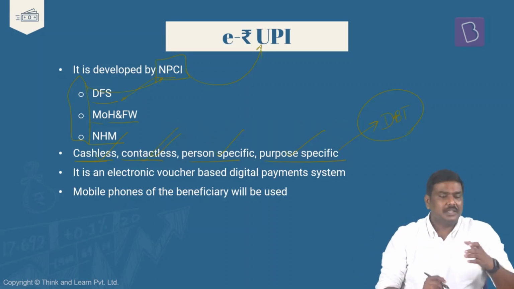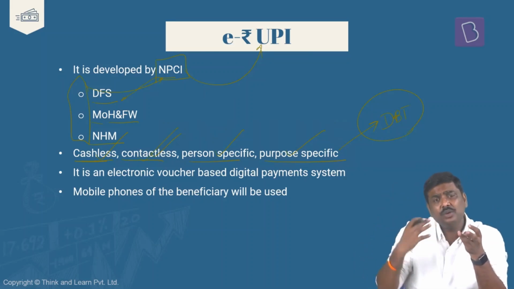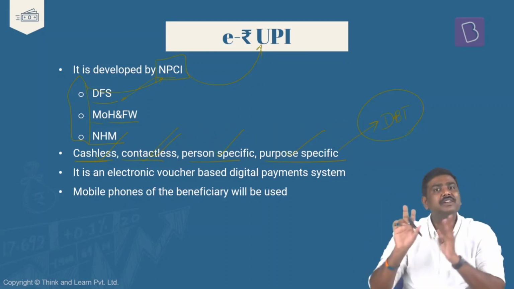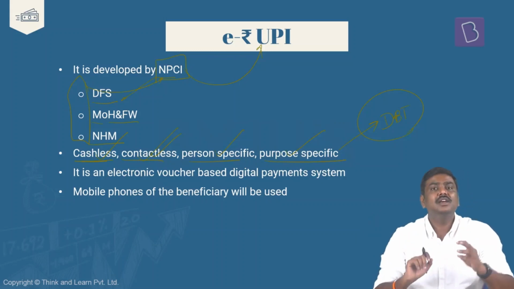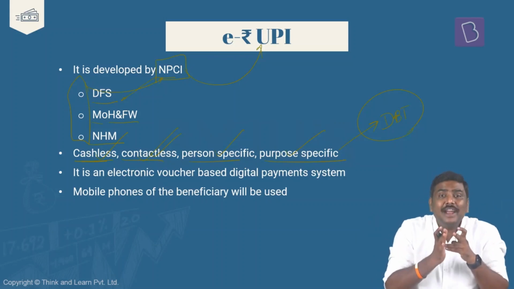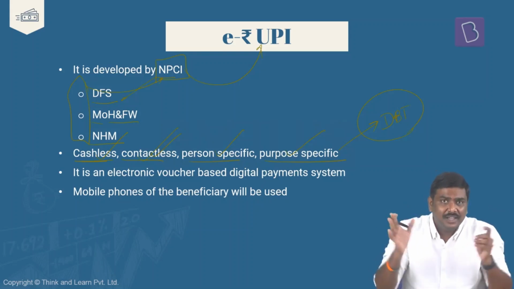Second is contactless. It essentially means that the sponsor under e-RUPI, the one who is paying for the good or service, could be the government or could be the private sector also. A private sector will come into the picture; we will have a discussion related to that later. So the government could be the sponsor, or the private sector could be the sponsor. There is no contact between the sponsor or the provider of the goods and services and the beneficiary. There is no contact between both of them.